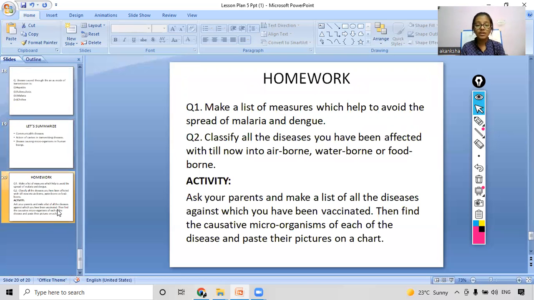Coming on to the homework part, these are the two questions that you have to solve in your notebooks. And then coming to the activity. In the activity, you have to ask your parents and make a list of all the diseases against which you have been vaccinated. There would be a card at your home, a report card type file where your doctor must have marked all the vaccinations that you have got. Then find the causative microorganisms of each disease and paste their pictures on a chart. So you have to do this activity.